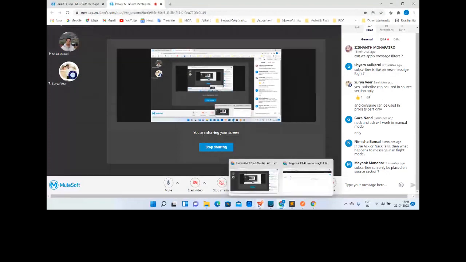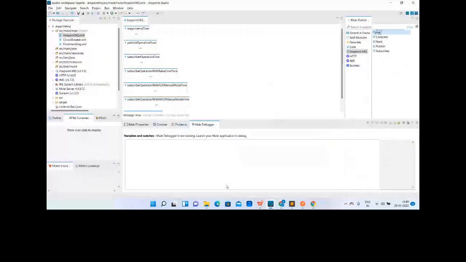First of all, we need these operations in our palette, so we have already placed all of them as per our need. Now we need to communicate to the services. For that, we require the client ID, the client secret, and the location URL through which we need to access the messages from the queues.